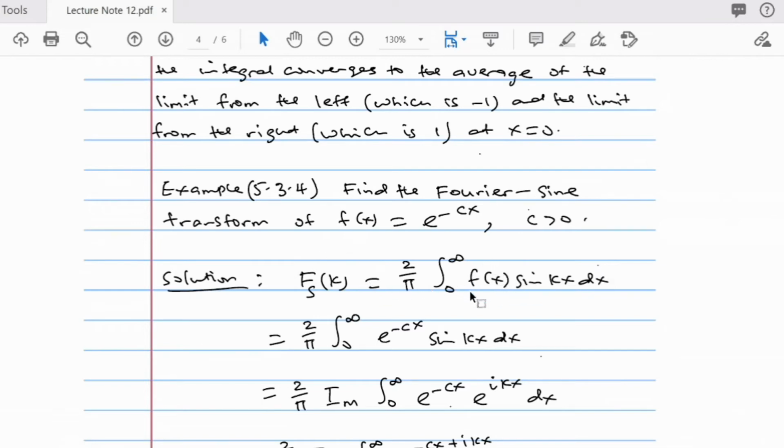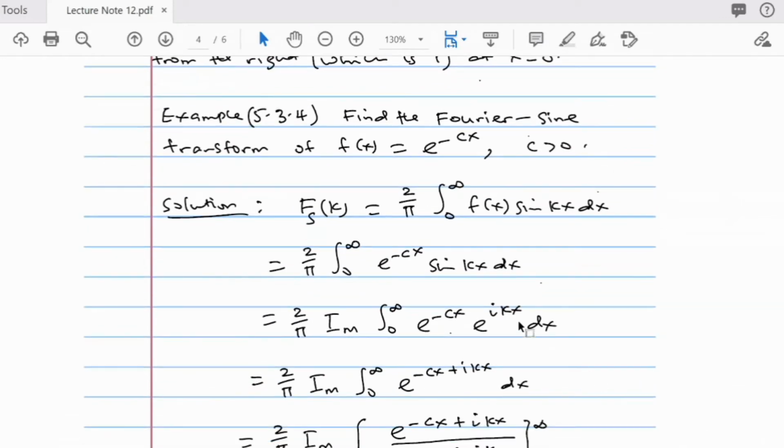So plug in your f of x, which is e to the power of minus cx, times sine kx. Now what you must know is that you can always split e raised to the power i kx as cos kx plus i sine kx. So we need the part with sine. The part with sine is just the imaginary part of this integral, because when you split e to the power i kx, we have cos kx plus i sine kx, and you multiply with this.